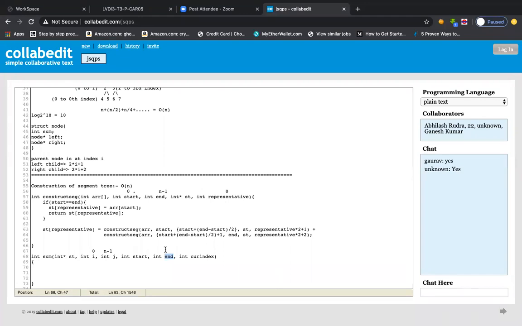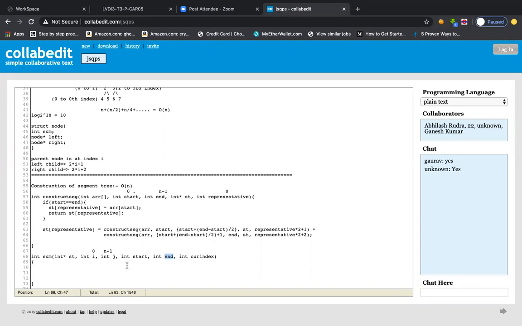I mean to say that since the number of elements is an odd number, and the binary tree always has one node consisting of 2 elements, if you are having 3 elements or 5 elements or 7 elements, it may be possible that no one node will be representative of all the elements in the given segment. So in the given segment, from start to end, it may be possible that 2 representative nodes will be responsible for calculating the sum. So those things will be managed.